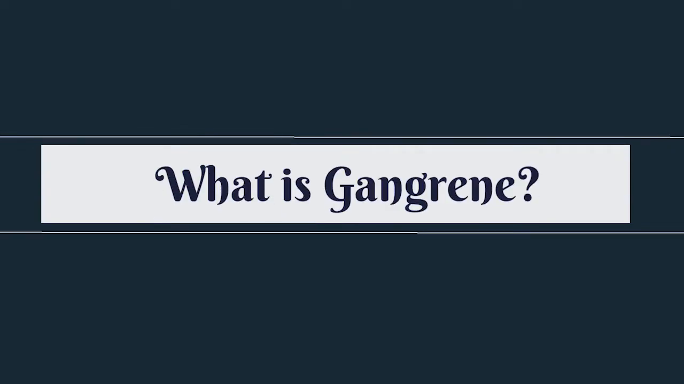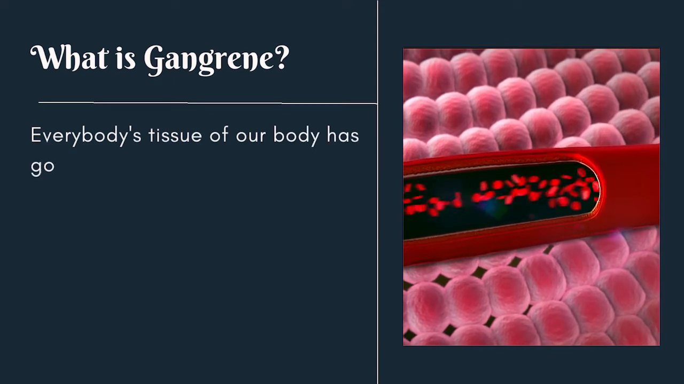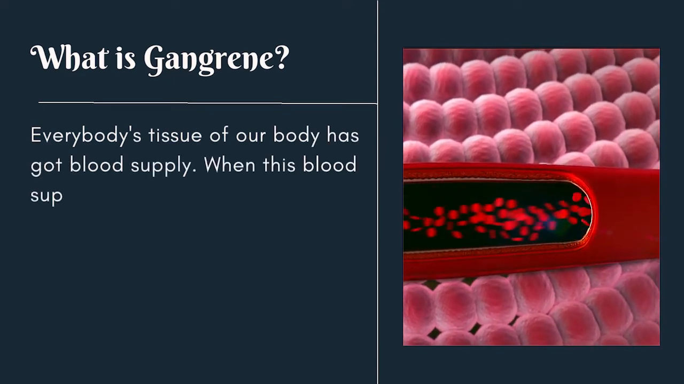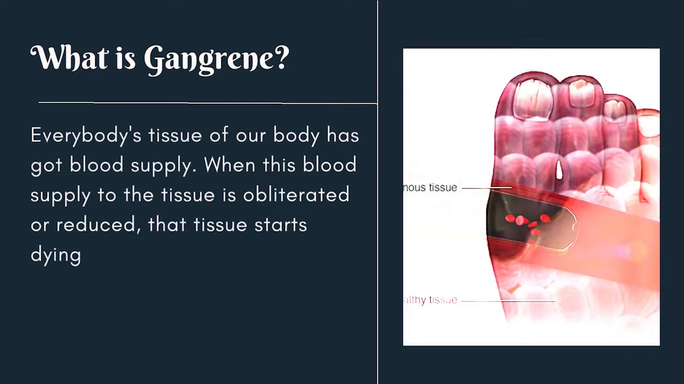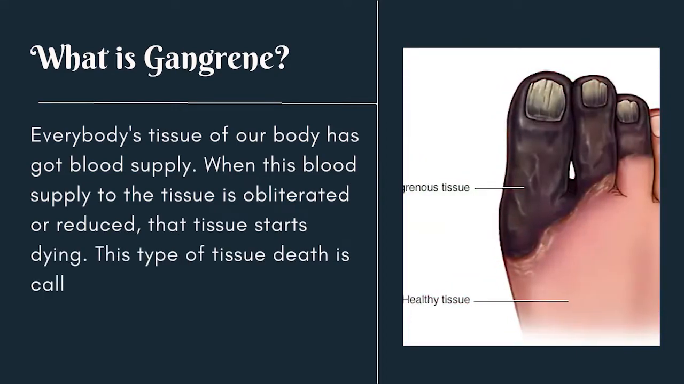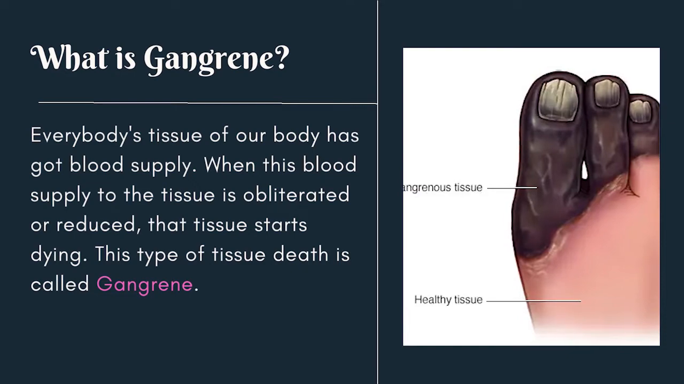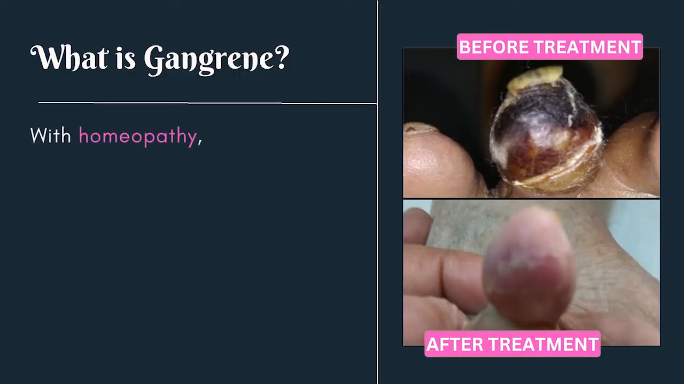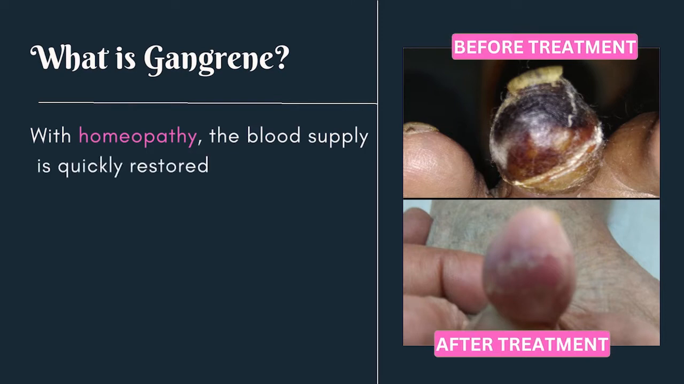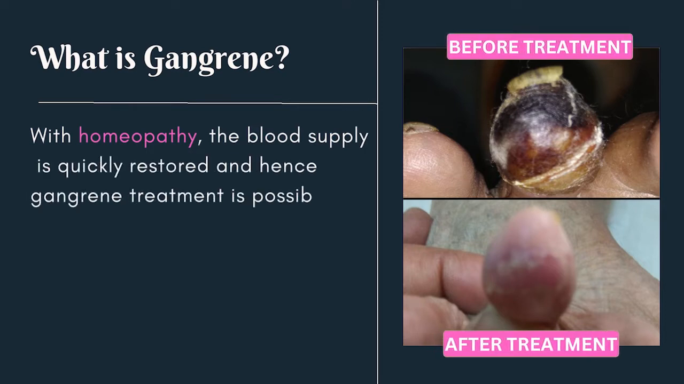What is gangrene? Every tissue of our body has a blood supply. When this blood supply to the tissue is obliterated or reduced, that tissue starts dying. This type of tissue death is called gangrene. With homeopathy, the blood supply is quickly restored and hence gangrene treatment is possible with homeopathy.